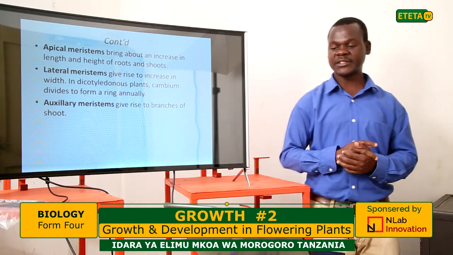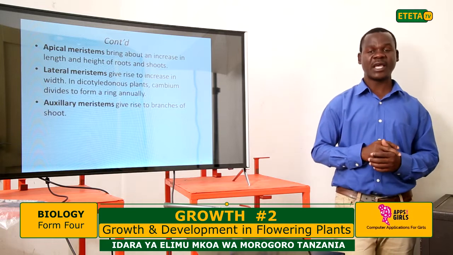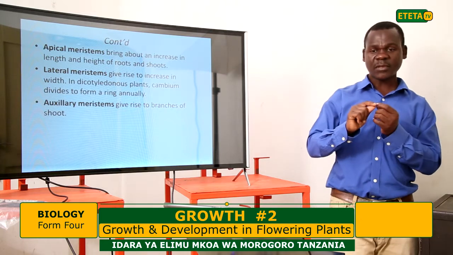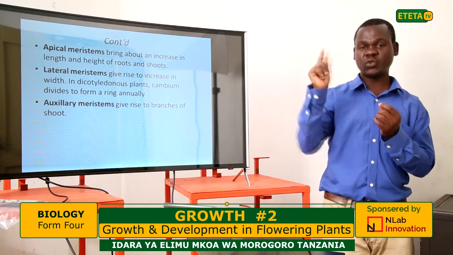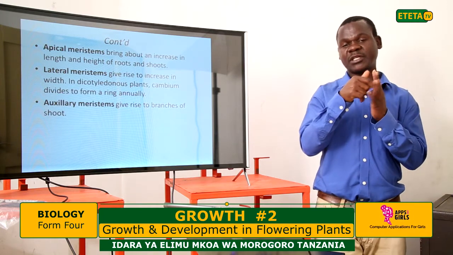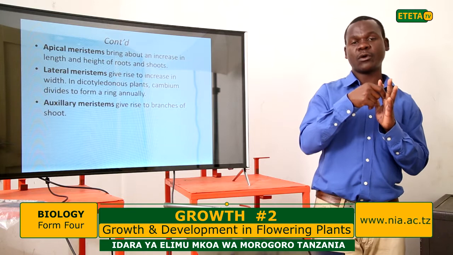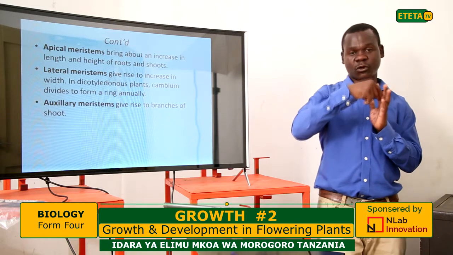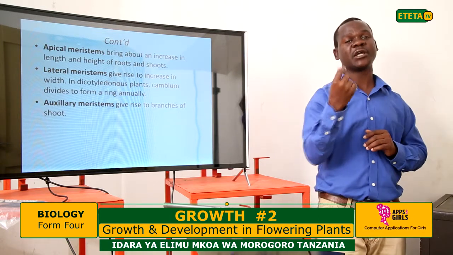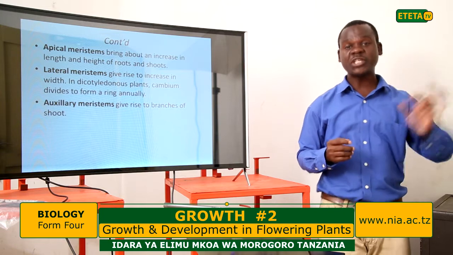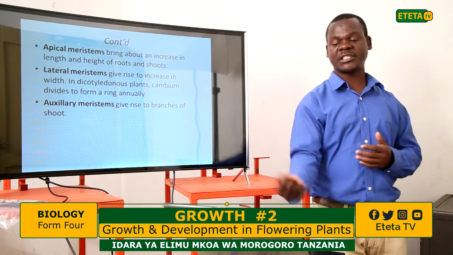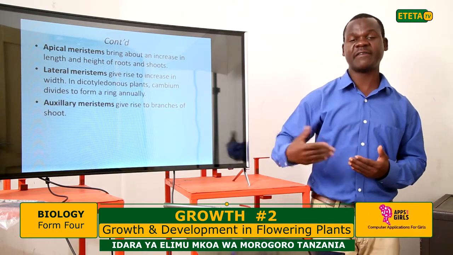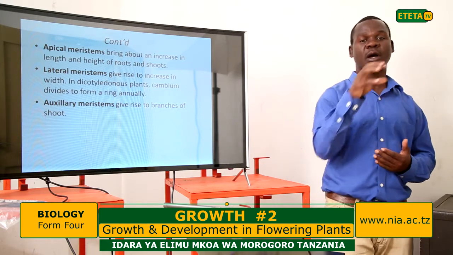And last is axillary meristem, which gives formation of the branches. It is found on the nodes, the node between the shoot and the leaf. There, the middle is pointed at the node, or the internode. So when the meristematic tissues divide at those nodes, they create the formation of a branch. The branching of the plant depends on how active these axillary meristematic tissues are. The faster they divide, the more branches are formed.